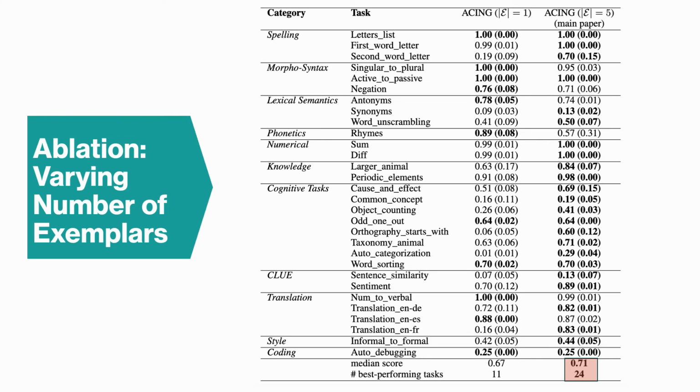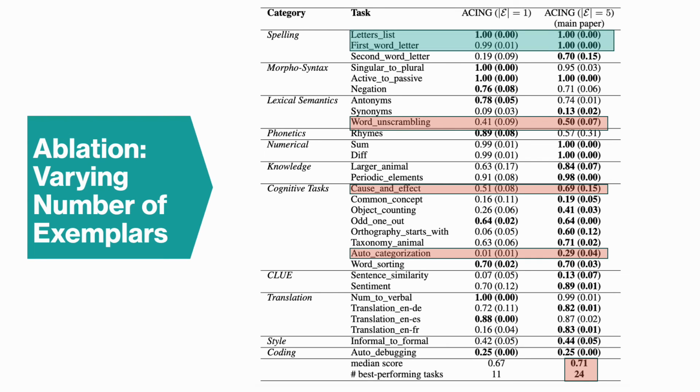Tasks that require a higher level of reasoning or computational understanding, such as cause and effect, word unscrambling, and auto-categorization, benefit substantially from having multiple examples. On simpler tasks like spelling or translation, the difference is smaller since these tasks require less contextual diversity. In short, providing more exemplars allows the white box LLM to generalize better and produce more consistent instructions, giving the Actor-Critic agent richer feedback to learn from.